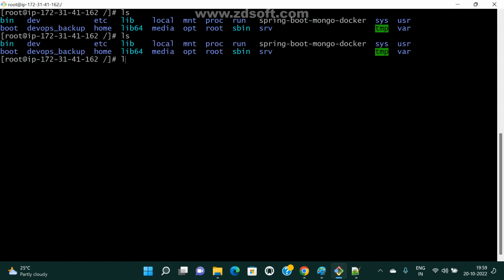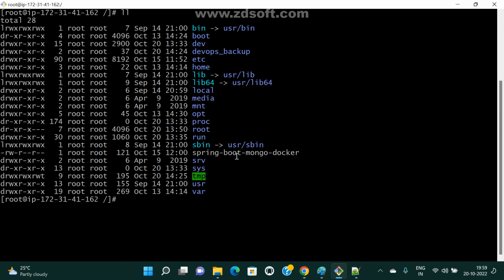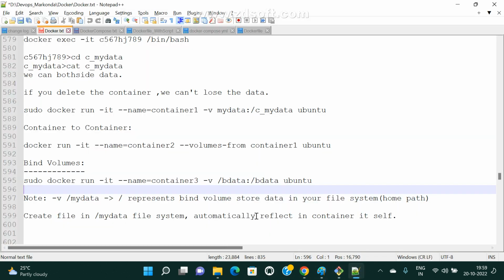ls -la. I created manually one directory. So this directory I attached to that container. This is the directory, right? This is my file system directory. Only the syntax will change. Only we need to add a slash. That's it. Remaining same only.